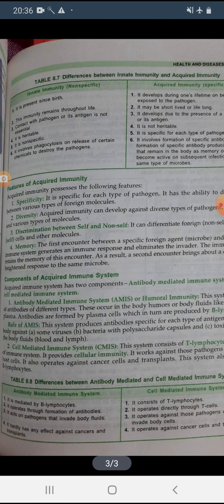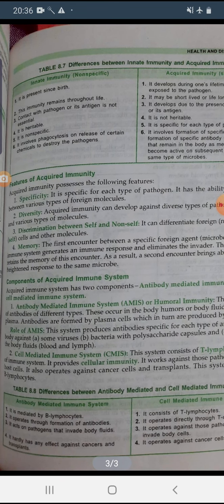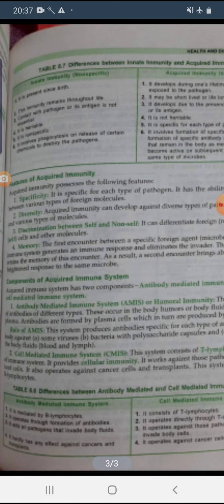Next, the most important character of the acquired immune system is that it can differentiate between the self and the non-self cells. Okay, so it can differentiate between the foreign cells or foreign antigen particles and the body cells, meaning the self cells, and between other molecules also.